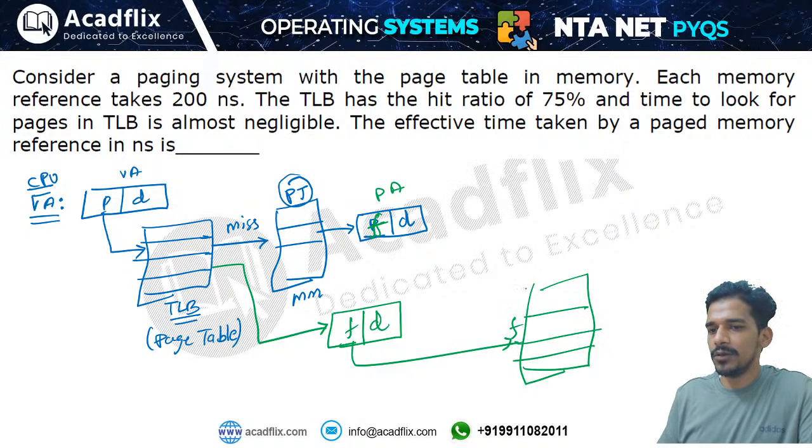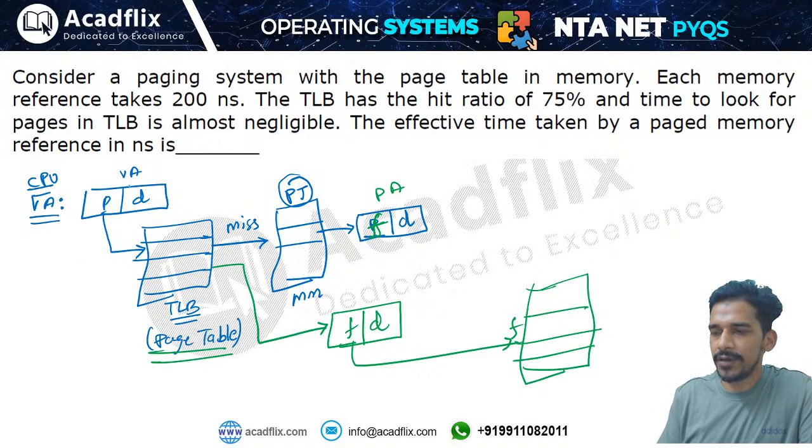So your page table will help you to find out the physical address, because the main memory is divided into frames and virtual memory is divided into pages. So CPU will generate the virtual address, that means CPU will generate the page number. You have to convert the page number into the frame number, and to convert page number into the frame number you will have a page table. Page table is simply a table which will be used to convert the page number into the frame number.